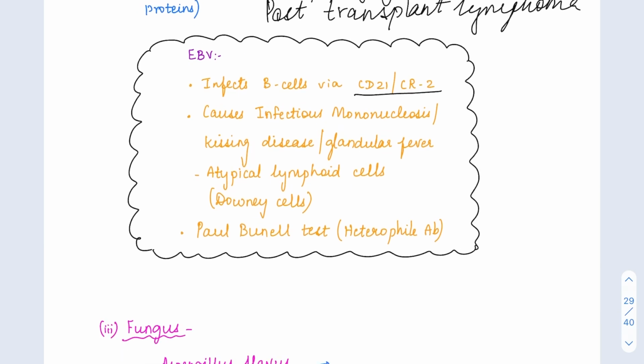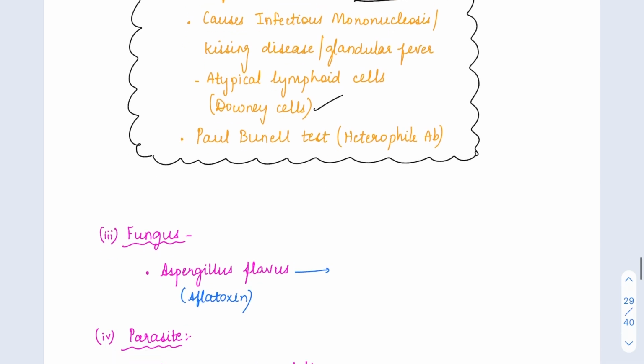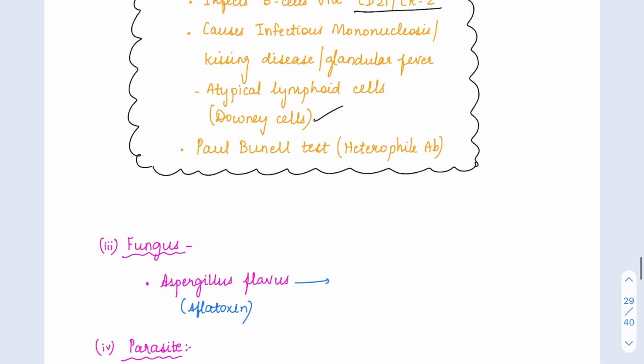This disease, infectious mononucleosis, is also called kissing disease or glandular fever. In the peripheral smear, we see some atypical lymphocytes which are given a special name, Downey cells. And for testing, we can use the Paul-Bunnell test, which uses heterophile antibodies to detect infectious mononucleosis.